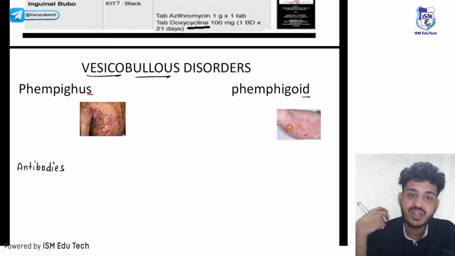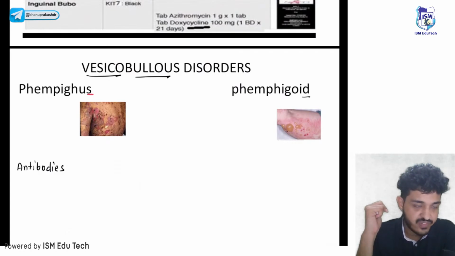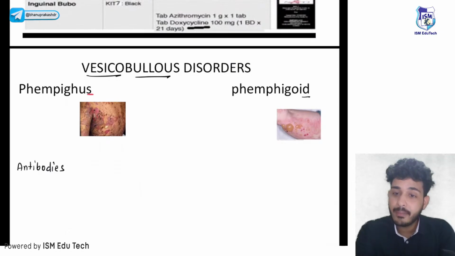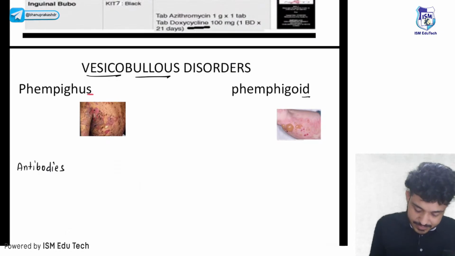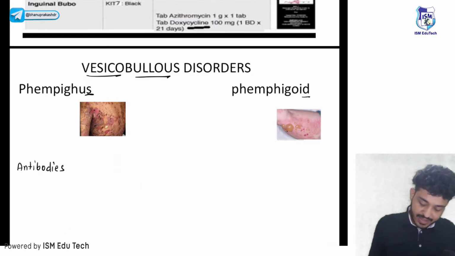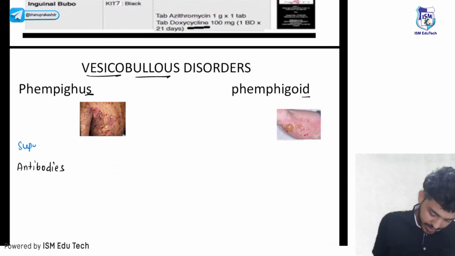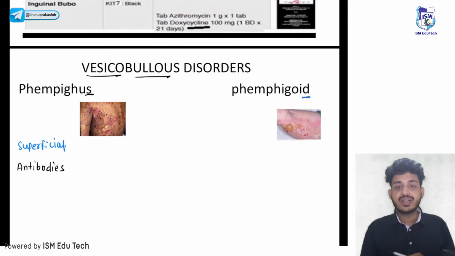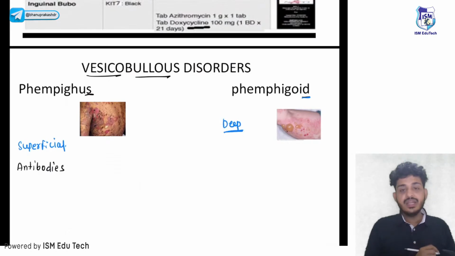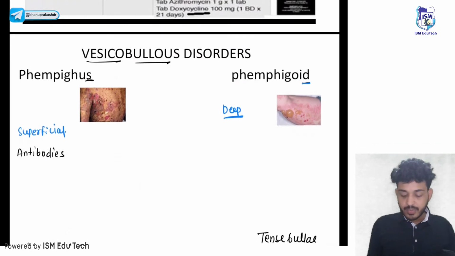Okay, so we are having 2 main types of disorders. First one is pemphigus, another one is pemphigoid. Now try to understand what is the meaning of pemphigus and what is the meaning of pemphigoid, right? So pemphigus, you can remember with the name as well: S is there, so that will be superficial. Here in pemphigoid there is a D, that means it is deep. Okay, let's talk about antibodies.